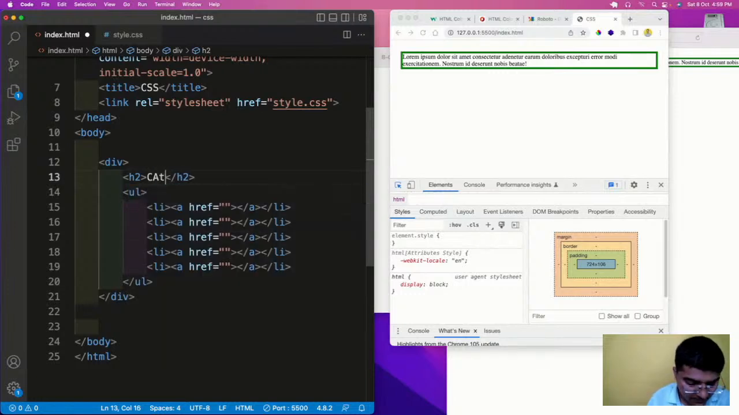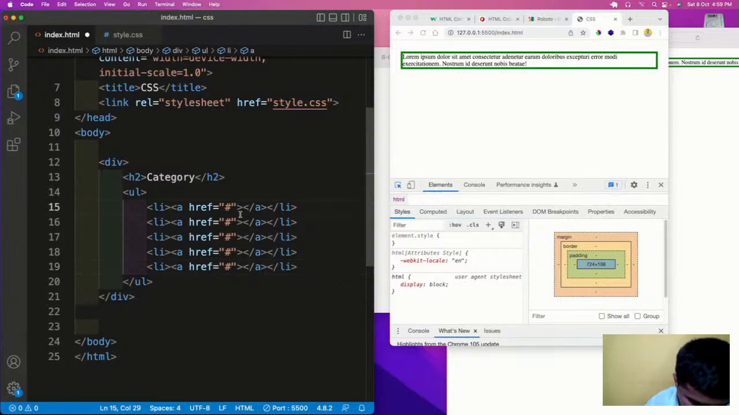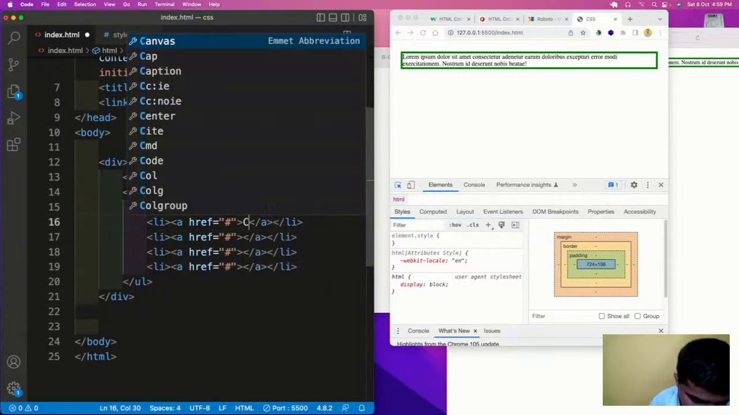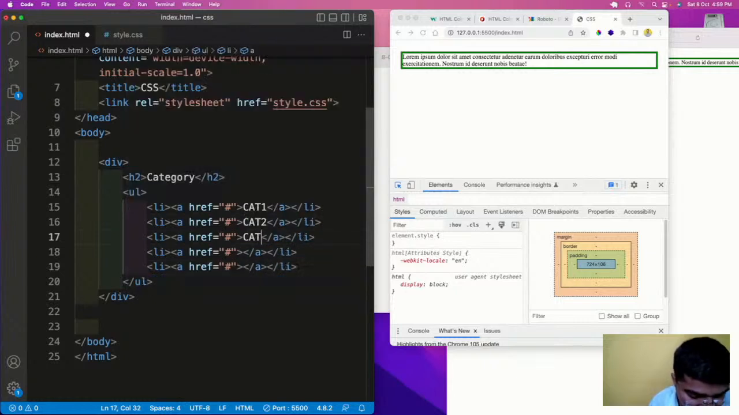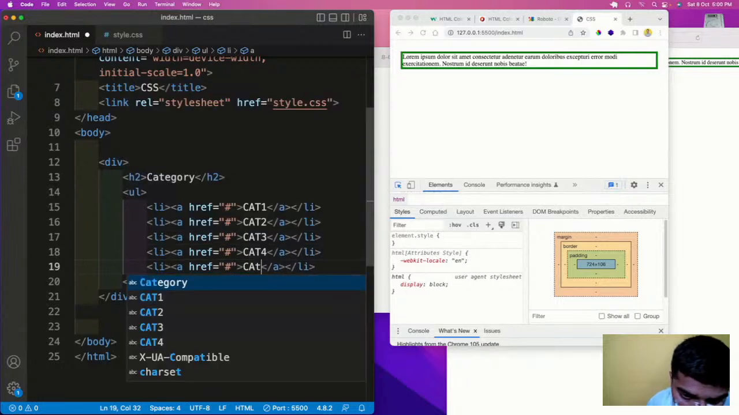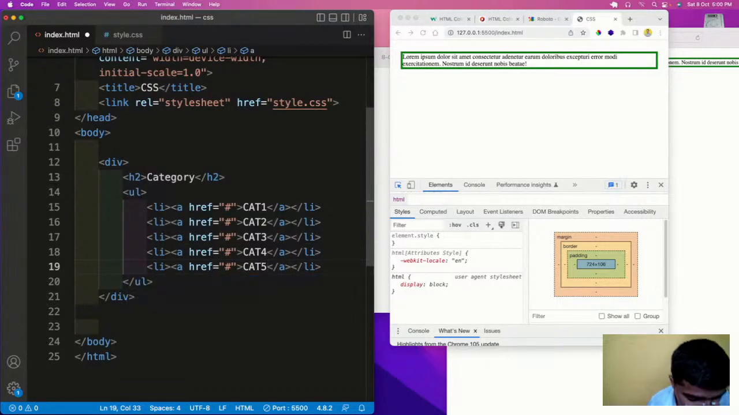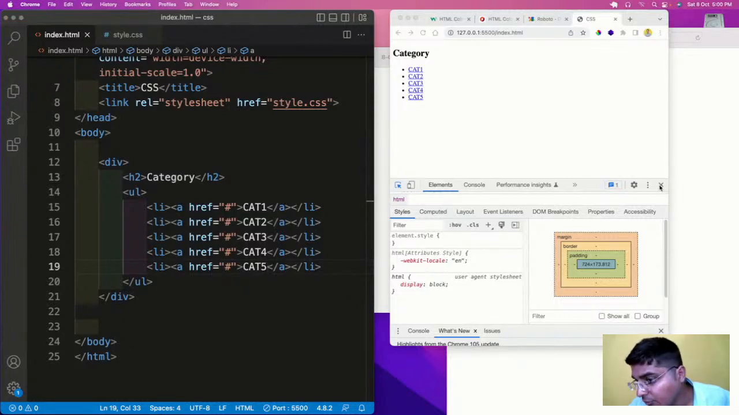So now we can have category here, and in this, as we don't want to go anywhere, let us put hash and we will write category 1, category 2, category 3, category 4, category 5. So this is what I am looking for.